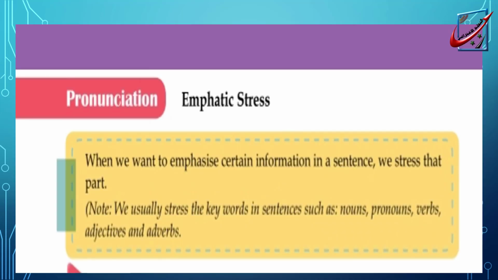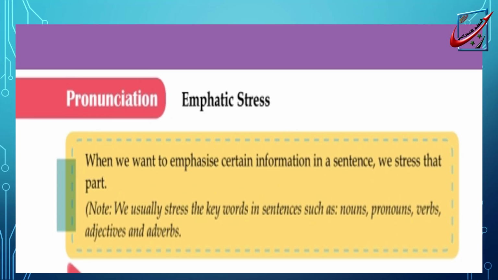Now we come to the pronunciation section in our unit: emphatic stress. What's emphatic stress? Simply speaking, when we want to emphasize certain information in a sentence, we stress that part. We usually stress the keywords in sentences such as nouns, pronouns, verbs, adjectives, and adverbs.